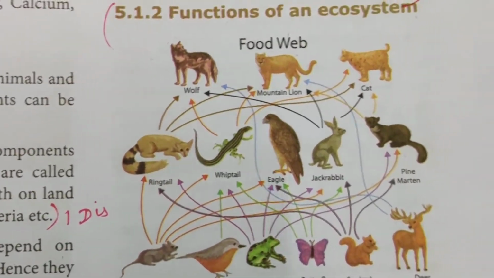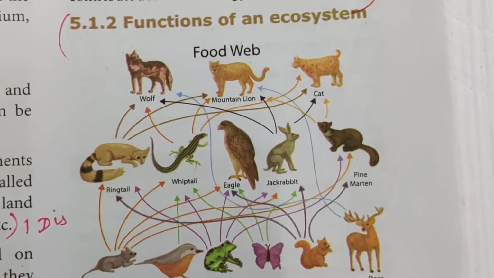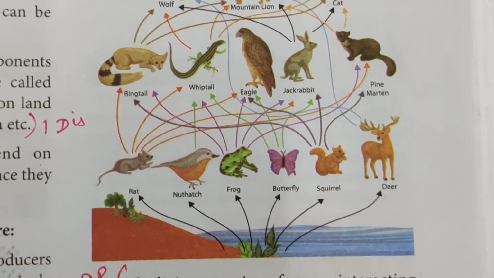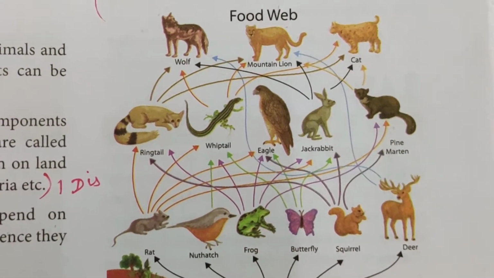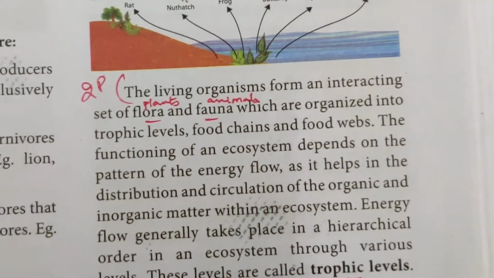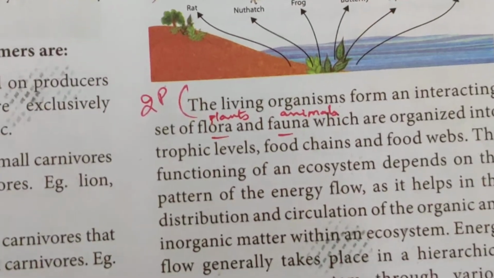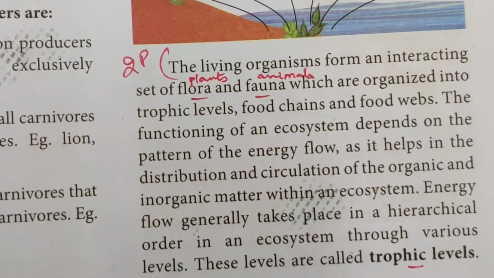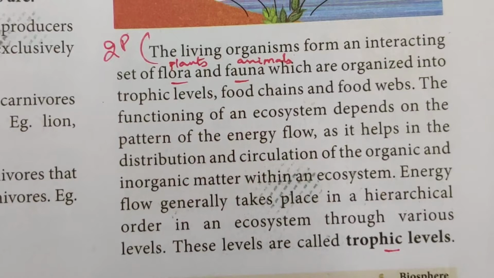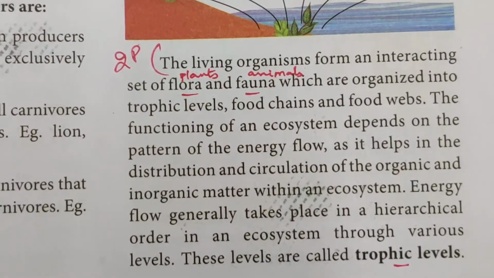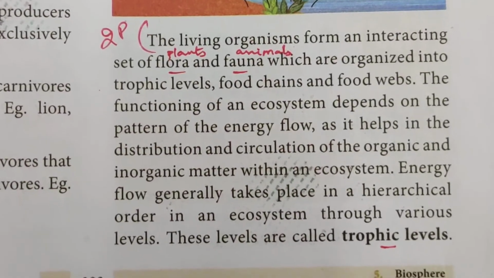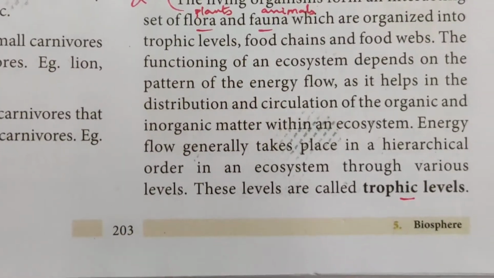Now, functions of an ecosystem. Look at the food web. The functions, how it is functioning. So, this is a food web, a food chain we used to call. The living organisms form an interacting set of flora and fauna, which are organized into trophic levels. The energy flow generally takes place in a hierarchical order in an ecosystem through the various levels. Those levels we call trophic levels.